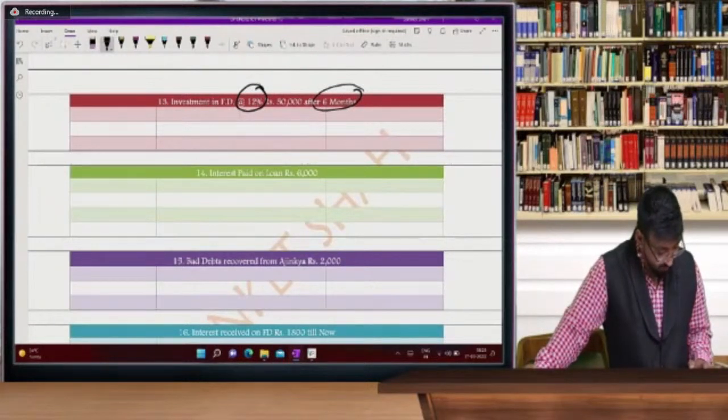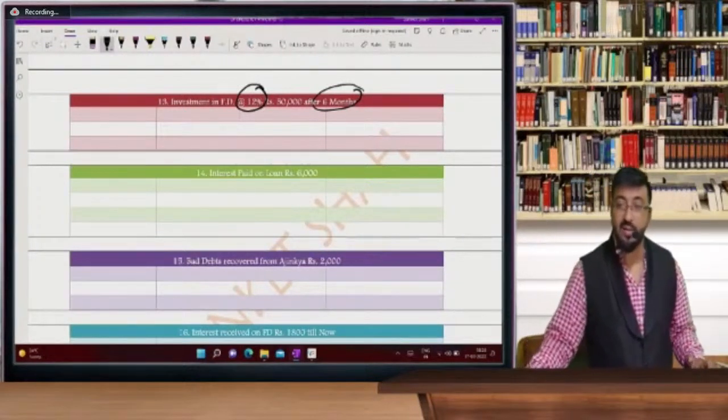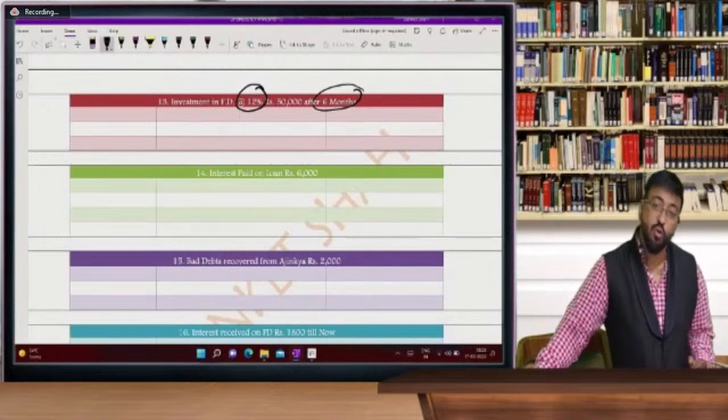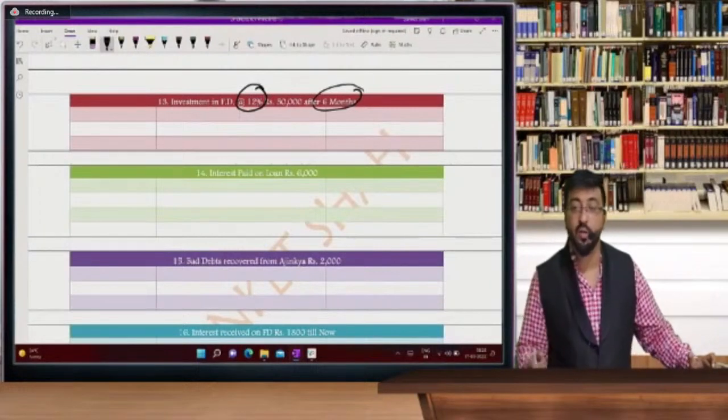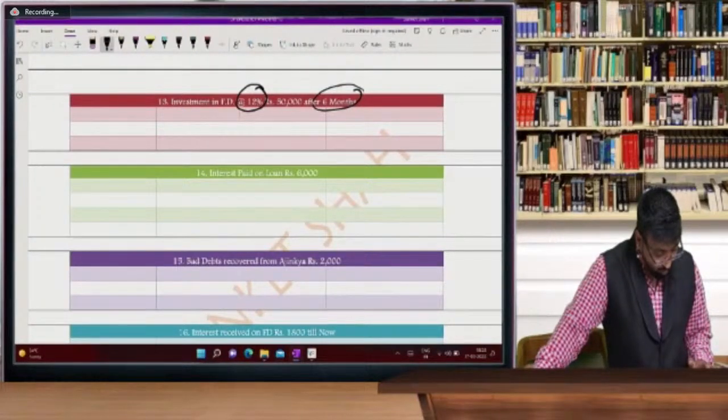मुक्ता व्यास जी, मुक्ता व्यास नाम सुना सुना सा लग रहा है मुझे. कैथरीन, सुजल. Beta, 3,000 discount is a big amount, so I will tell it as bad debts. Okay, so you can take it as discount allowed, but the more correct way is bad debts. Sir, I'm a science student and I want to become CA, sir. Please inform me. Can I understand accounts book? Yes, beta. Why not?